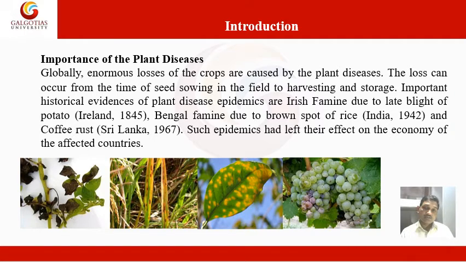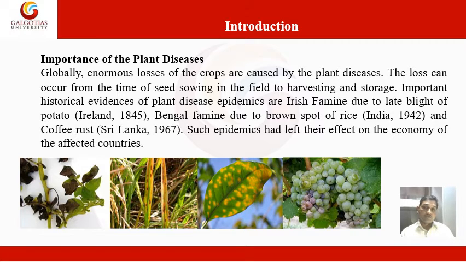Up to the harvesting, the flower may get infected, the leaves and stem may get infected, and the root also may get infected by several pathogens and be destroyed at any stage of the plants. And at storage condition also there are several fungal pathogens, bacterial pathogens, and insects. They destroy the seed, stored fruit material, or spoil the stored food materials at any level of the plant or plant produce.